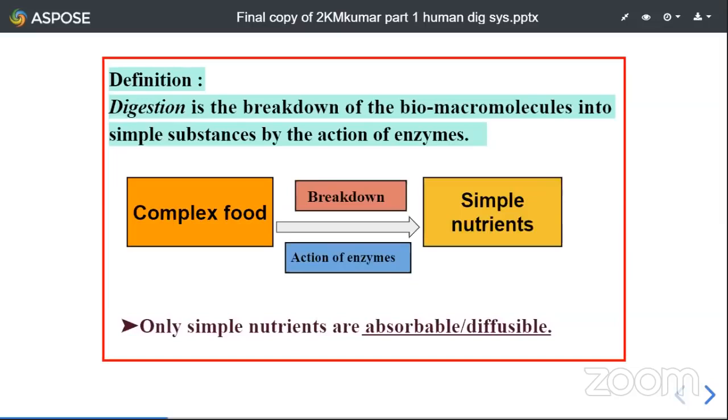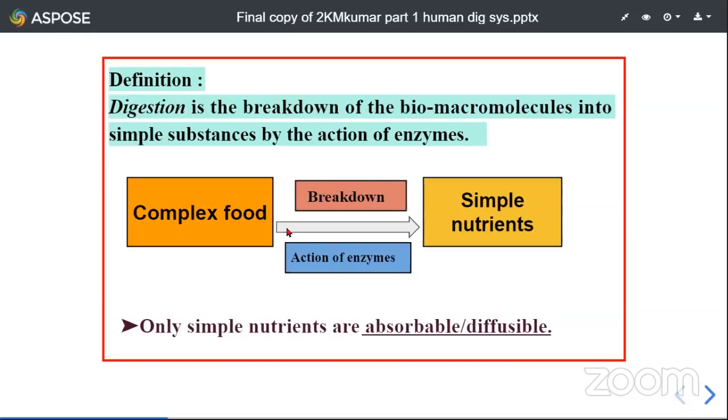Then what is meant by digestion? Digestion is the breakdown of biomacromolecules into simple substances by the action of enzymes. This is a biochemical process which occurs in living organisms, in which the breakdown of biomacromolecules takes place into simple substances, and this is done by the action of enzymes.